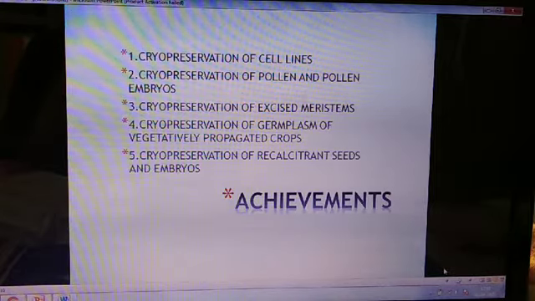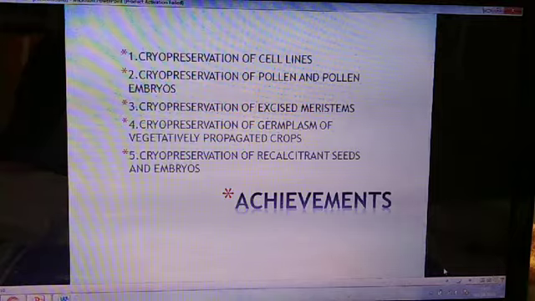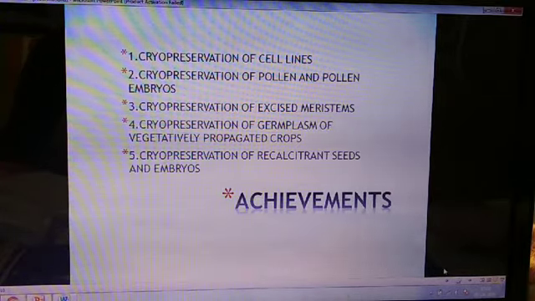Next achievement is cryopreservation of germplasm of vegetatively propagated crops. You know some vegetatively propagated crops like potato, sugarcane. If their germplasm is cryopreserved, then the entire genome of the plant is conserved and can be used for somatic hybridization, for hybrid formation, for culturing genetically modified crops.